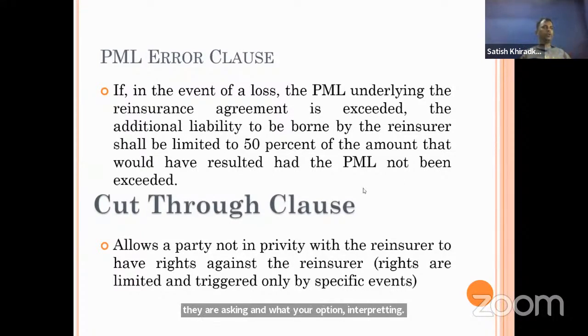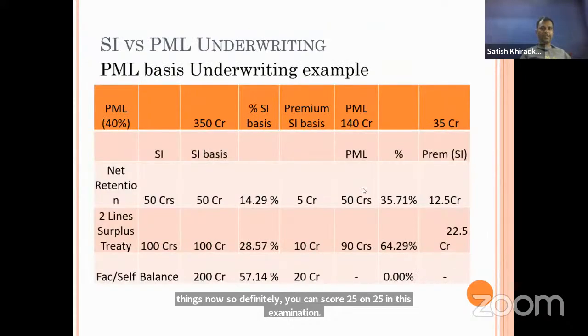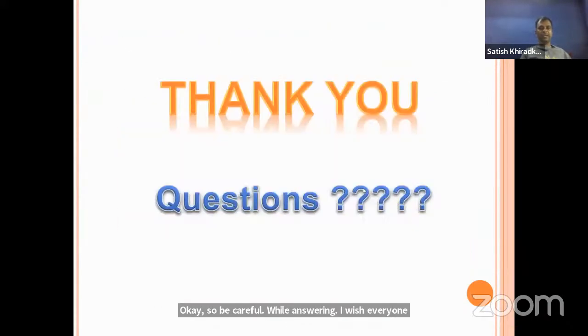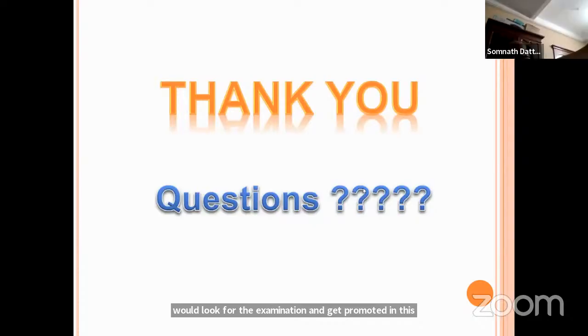If you follow these things, you can definitely score 25 out of 25 in this examination. So be careful while answering. I wish everyone good luck for the examination and to get promoted in this promotion exercise itself. All the best, everyone.